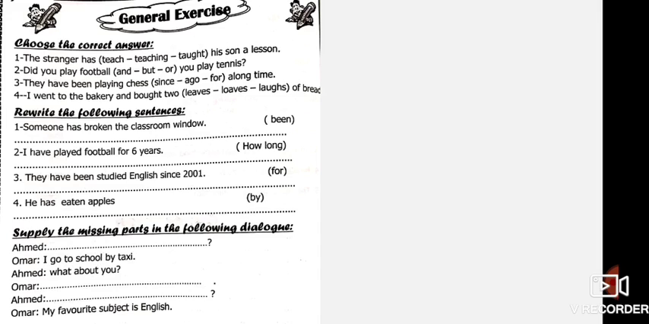Okay? The choose. The stranger has taught his son a lesson. So the verb teach, the past simple is taught, and the past participle, the third form, is taught also. Did you play football or tennis? Of course, there are choices. We will use or. Did you play football or tennis?